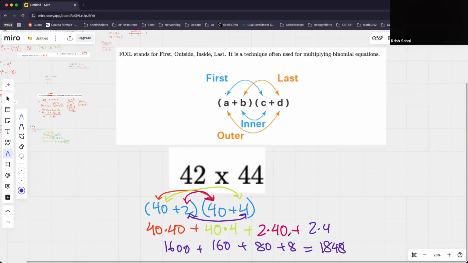Awesome. Good. All right. So hopefully that cleared it up. I know we did a little bit of a wrong example initially, but hopefully that solution explains to you guys why FOIL works, how it works. And this is really good for a lot of different multiplication tricks. So hopefully that's useful to you guys.